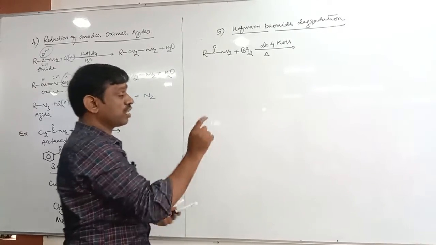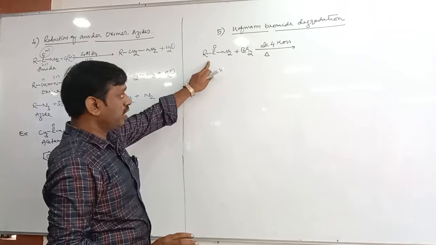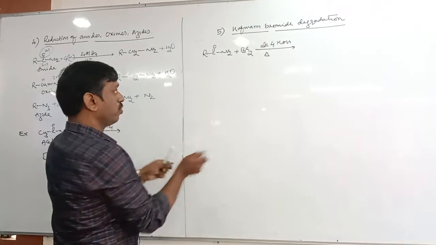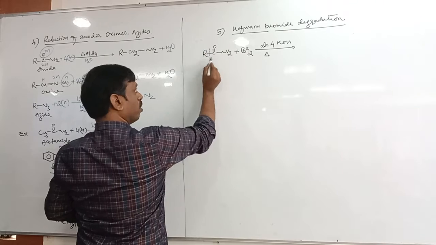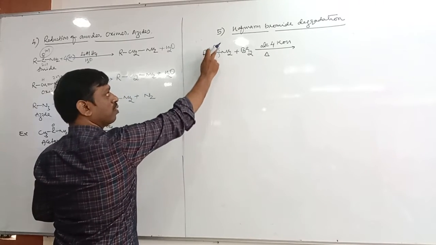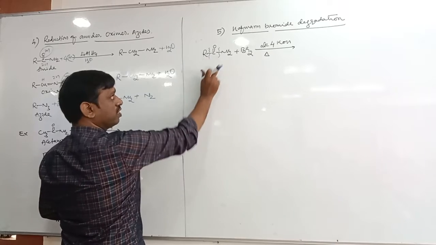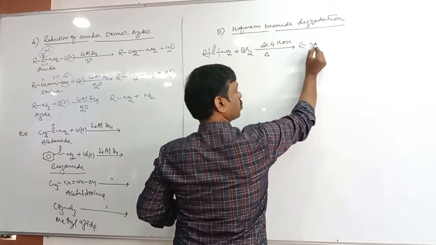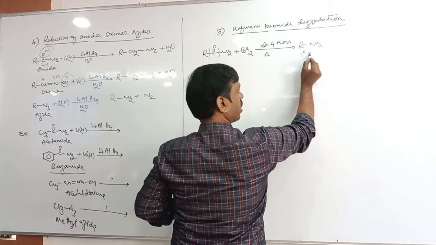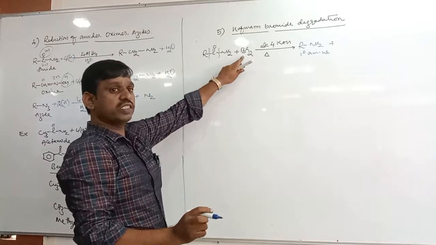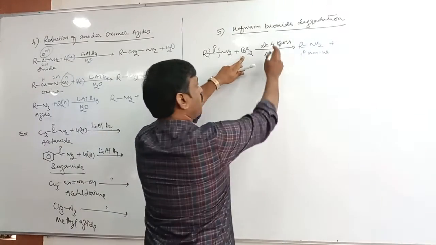Okay, let's see first how to write the product. Amides plus bromine in presence of alcoholic KOH. You need to break this CO bond from both sides. Just break the C double bond O bonds on both sides. Then remove the CO, and what is left? R and NH2. This is the primary amine, the product. Plus here bromine is there and potassium is there.